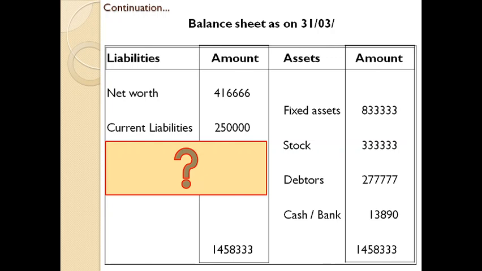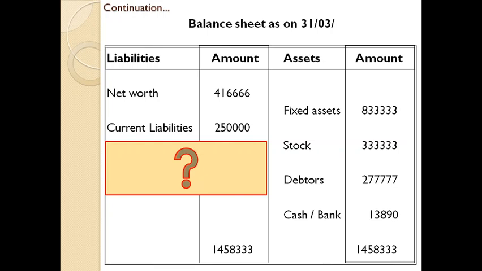And next, you have to think that in the balance sheet, whichever side has the higher value will be the correct total. It's not a rule, it's just a trick for your understanding. Never ever consider this as a rule. Whenever you come across a difference, the side having the highest value will be the correct total of that balance sheet. Here the asset side has the highest amount, and here there is a difference of some amount, because if you add these two items, you will not get this one.